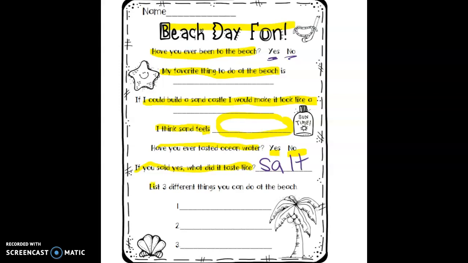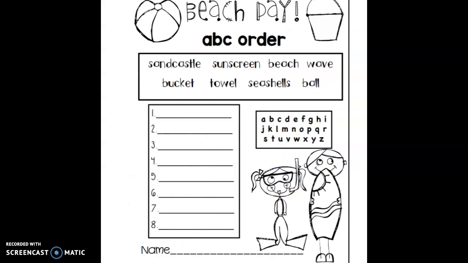Okay, the last part of this page says list 3 things that you could do at the beach. 1, 2, 3. Maybe you go swimming, you could play in the sand, build a sandcastle, play catch, look for shells, whatever you want to write there, go ahead and do that. Pause this video, and when you're ready to go to the next page, hit play again.